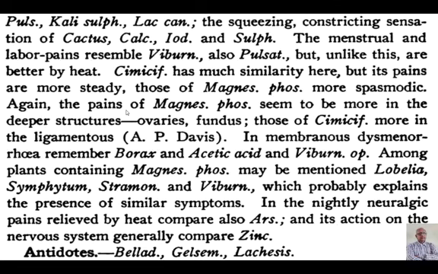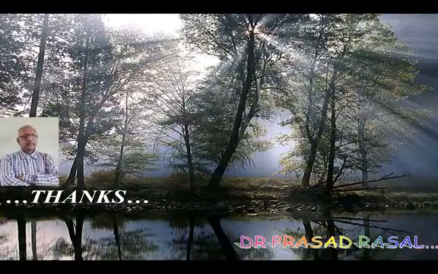So this is one case which I just recollected and discussed with you. The last point about this remedy: up till now we have discussed 7 remedies. He has not written antidotes for the others, but for this remedy he has mentioned Belladonna, Gelsemium and Lachesis. These are the antidotes for Mag Phos. So we are learning the remedies in this manner, from a practical, clinical point of view. I think this definitely helps you utilize them in your practice with confidence, and this is what I am expecting from all of you.